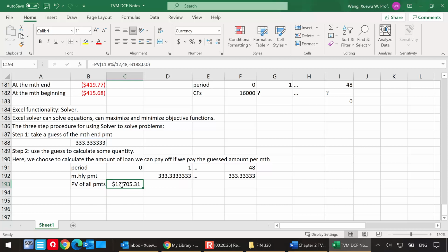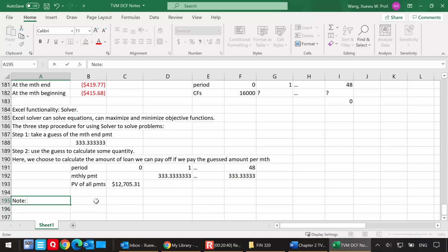So this is telling me that if you pay $333.33, then the loan you can pay off is $12,705.31. I want to emphasize two things here, and I want to make this very obvious for you to see. Number one, use the cell reference for the guess you took in step 2. If you don't do that, you're going to have problems.